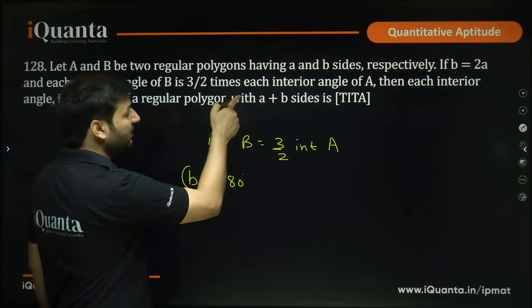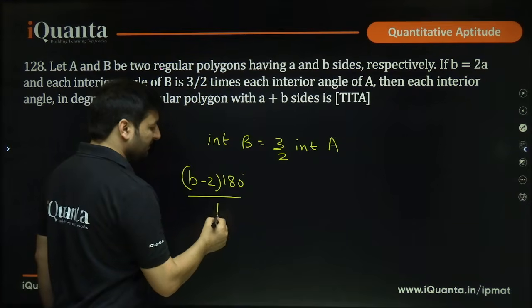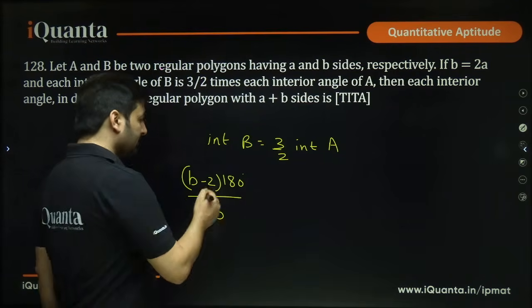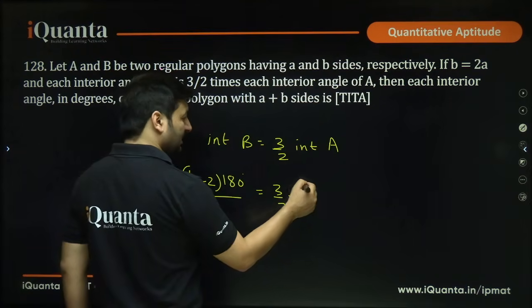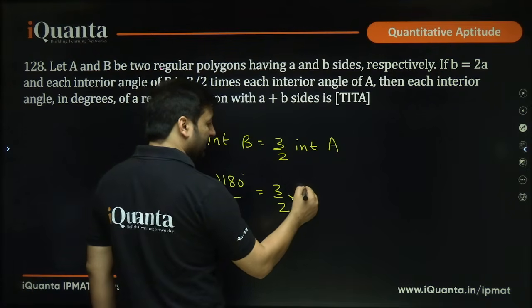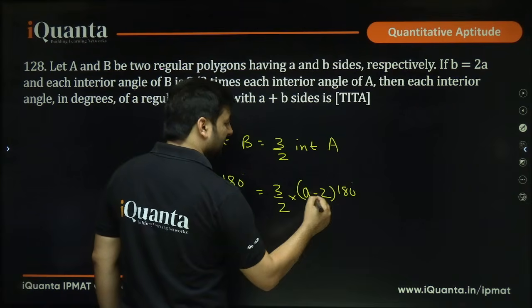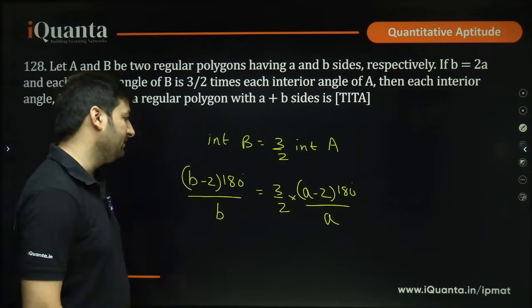But we have to find each interior angle, right? So we'll divide by the number of sides, because in a polygon the number of angles is equal to the number of sides. That equals 3 by 2 times the angle of polygon A. The sum of angles in polygon A, with A sides, is A minus 2 into 180 degrees, divided by A, because we have to find each angle. This is each interior angle.